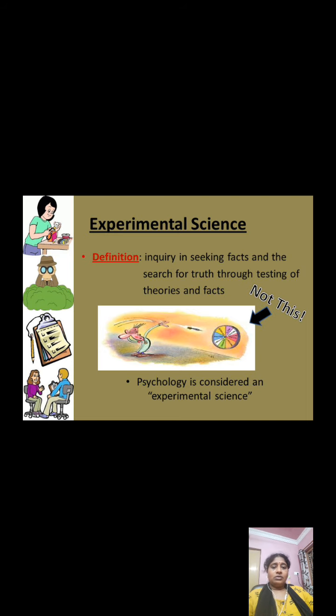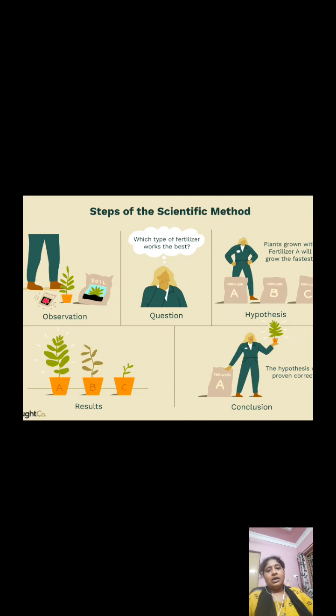Of course, no doubt. Without studying the person, without knowing about him, without going into his past and into his life, is it possible to come to a conclusion? Not at all. So psychology is a branch of science which we can call experimental science. So did you understand, children, what is meant by experimental science? Okay. So now let us see what the different steps of the scientific method are.